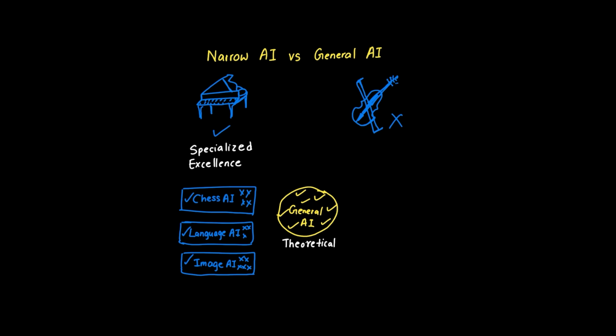This distinction isn't about learning methods like supervised versus unsupervised or network depth. It's about the fundamental capability to transfer knowledge across domains. Understanding this limitation is crucial for setting realistic expectations about what AI can and cannot do.